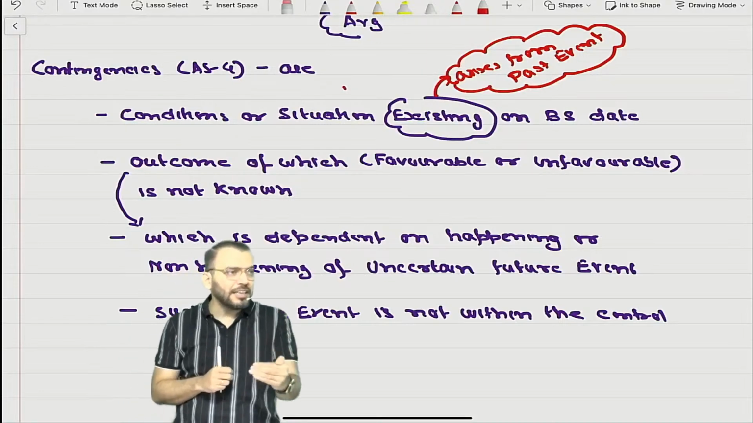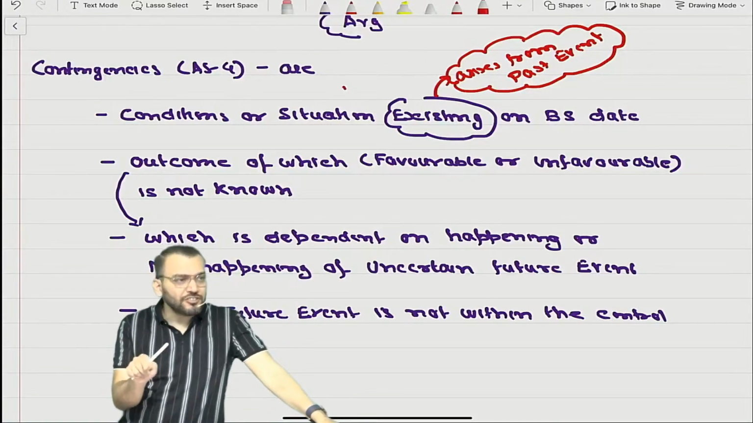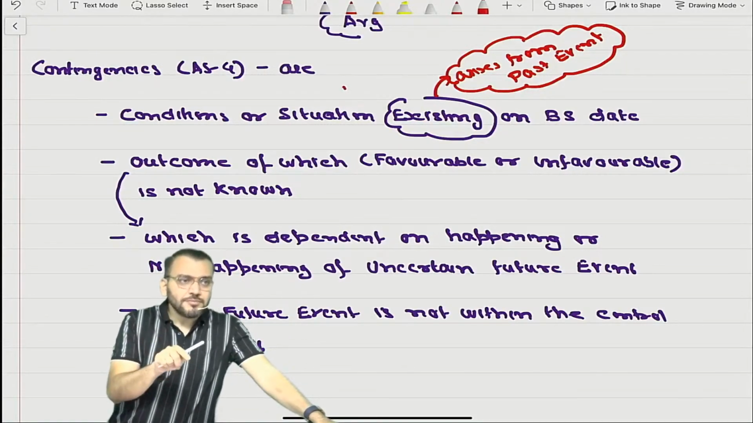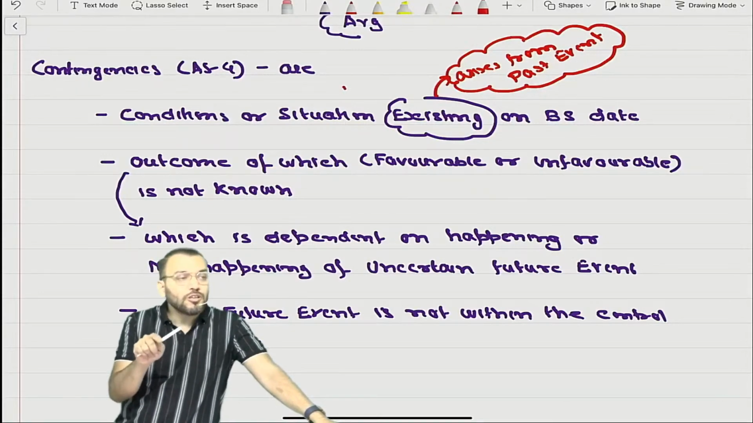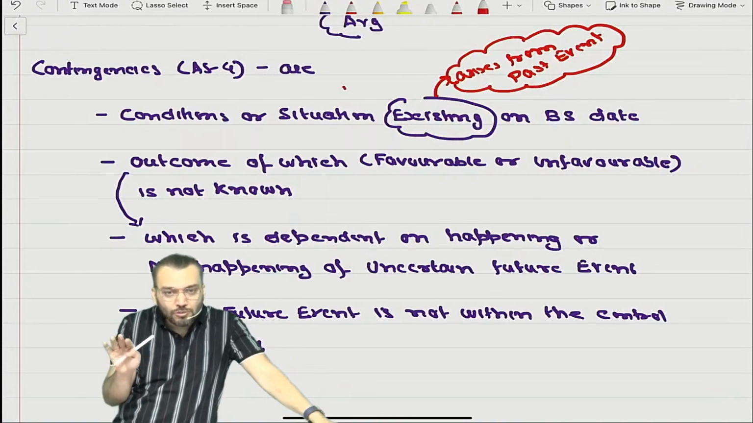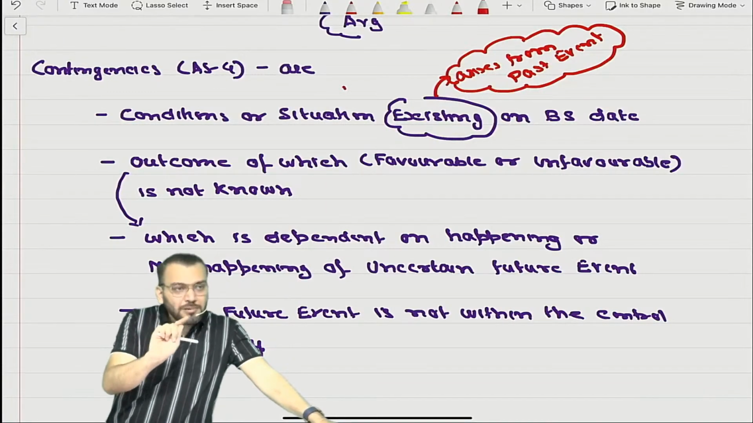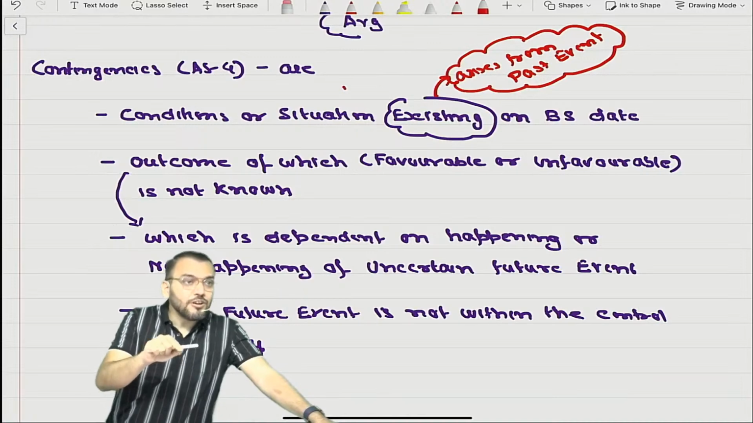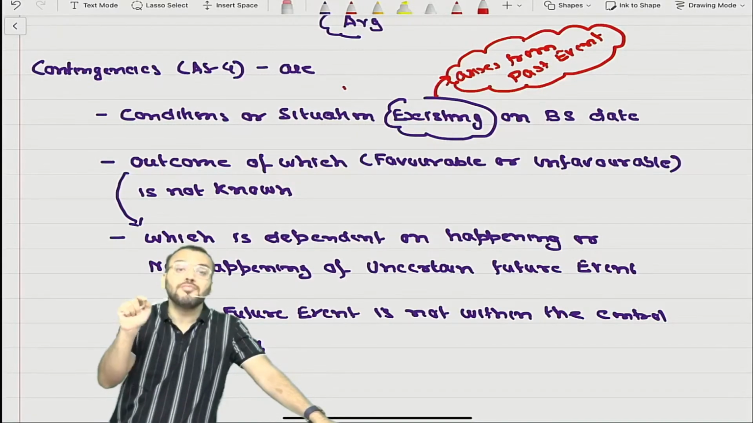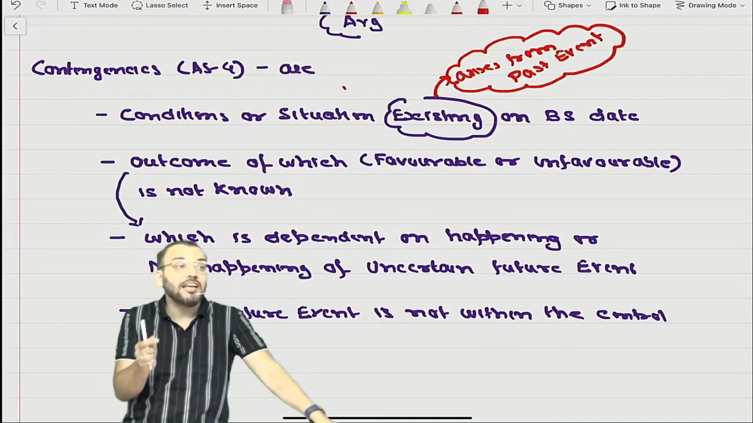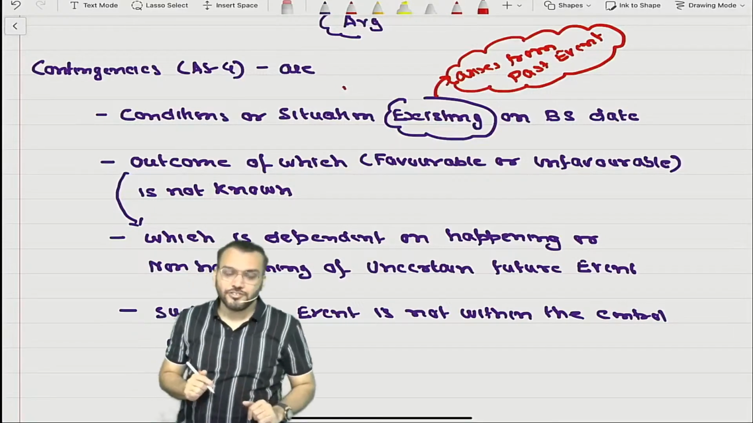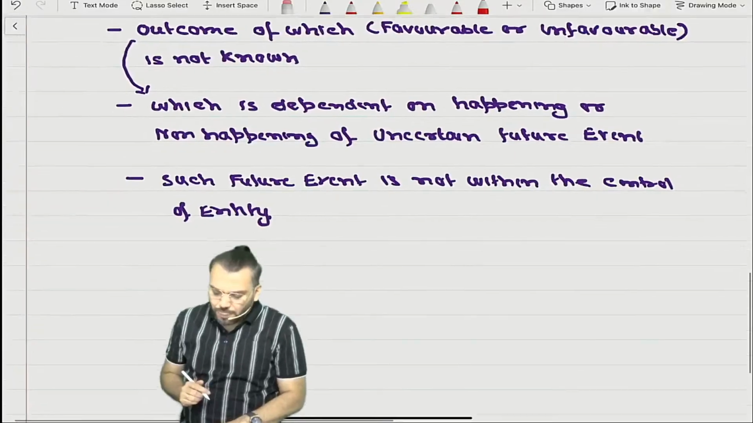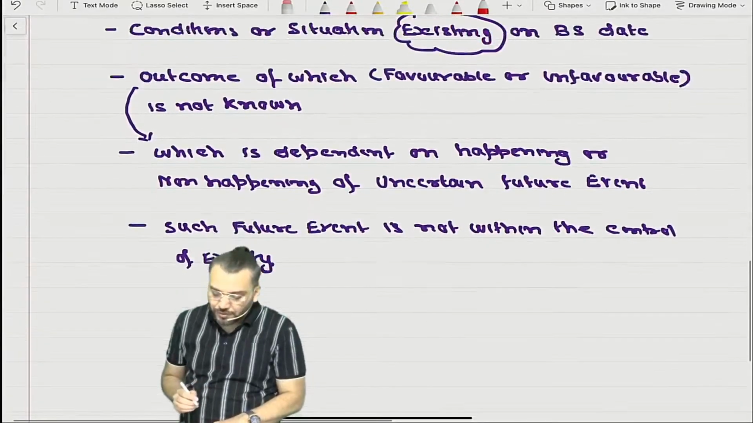Once again, can I repeat? Contingencies are a condition or any situation existing on balance sheet date, the outcome of which is not known to us right now on balance sheet date, but it is dependent on the happening or non-happening of a future event which is uncertain right now, and that future event is not within the control of the entity. That becomes a contingency. Correct.